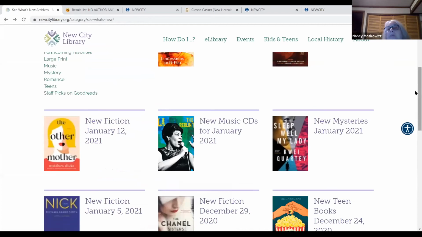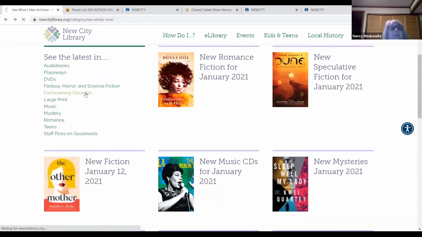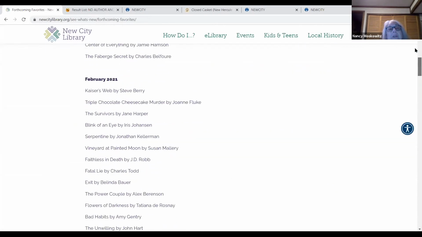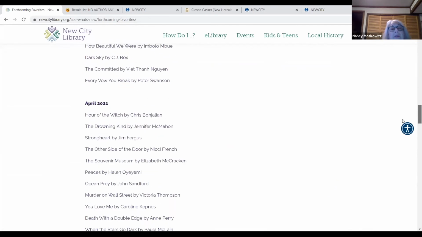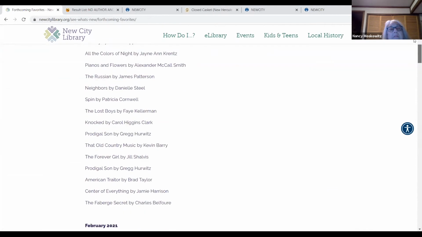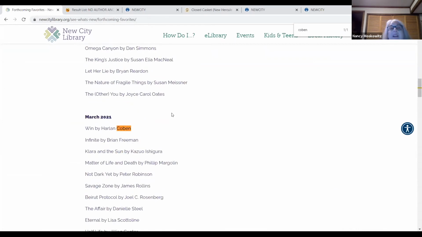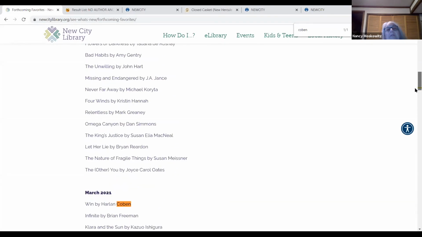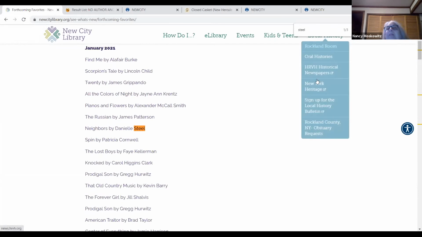The other place to look, if you're looking to the future, is Forthcoming Favorites. This is done about 6 months out. I'll just go through here. If you like Harlan Coben, you could do Control F, and it tells you, okay, there's Harlan Coben showing up in March. Let's see if he shows up again. No, but that's a way to find out what's coming up by a favorite. Let's try somebody who's got more books. Steele. Okay, 1 of 3.